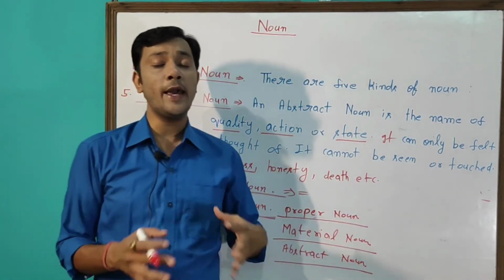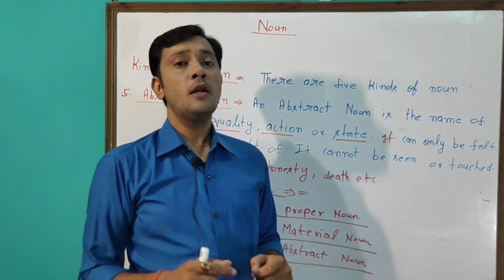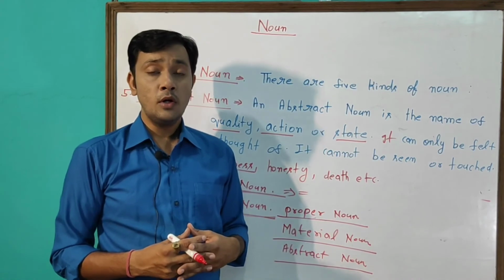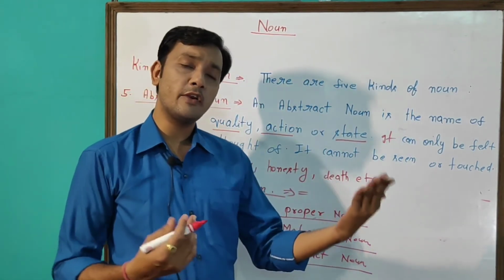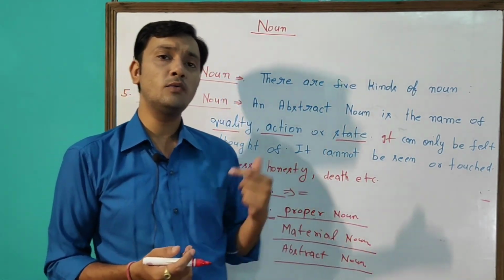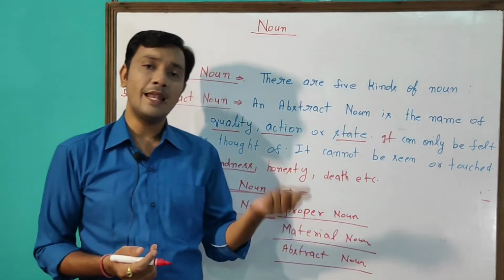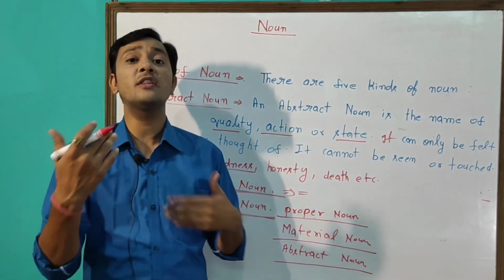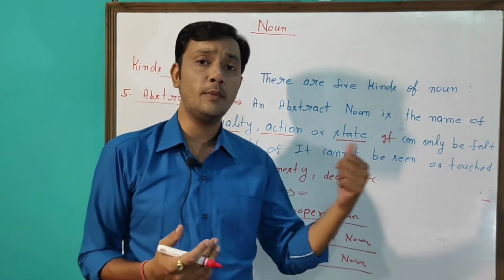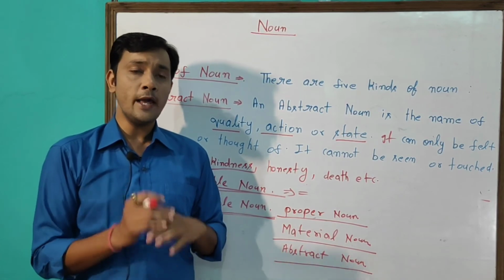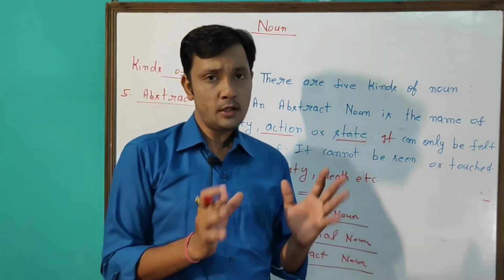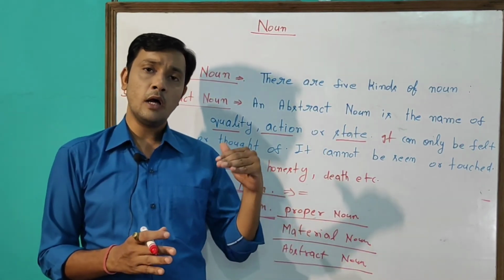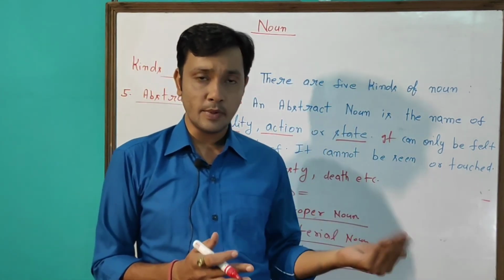Clear? In this video I explained what is a noun. A noun is the name of a person, place, animal or thing. How many kinds of noun? There are five kinds of noun: proper noun, common noun, material noun, collective noun and abstract noun. All these five kinds of noun can be further divided into two kinds, that is countable or uncountable noun. So I hope you understand the topic now. I tried to explain the nouns in full detail, how to identify the nouns with examples.